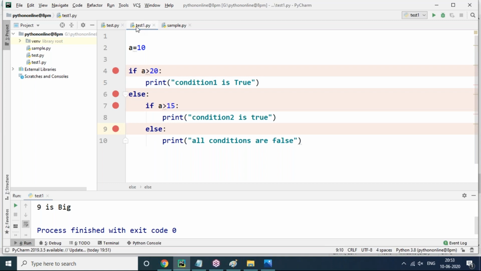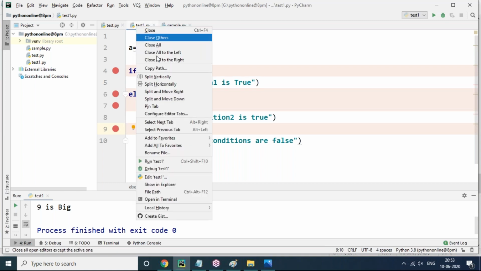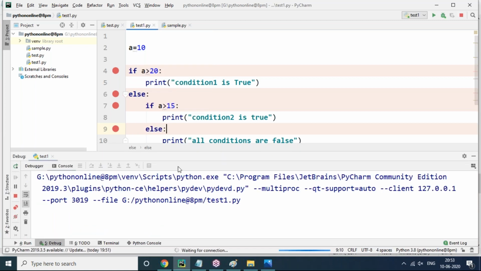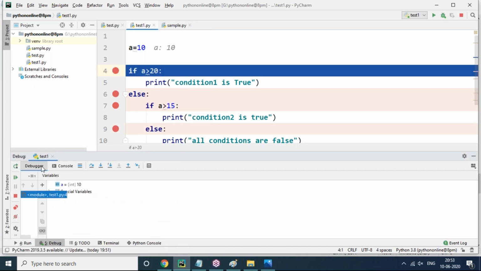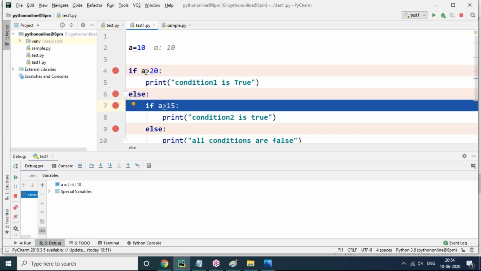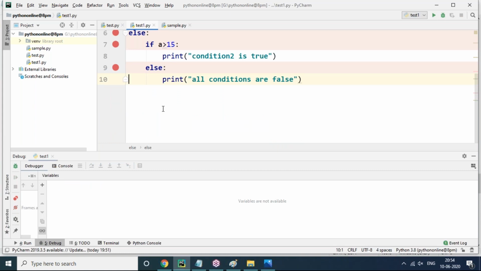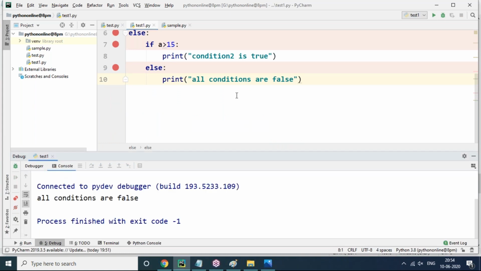Observe carefully how to keep breakpoint, and after that right click on test.py and debug test1. So once you start, debugger window will start in the bottom corner of the PyCharm editor. You can cross verify the variables also here, how the value will be assigned, what is happening here. Now a value 10, I'm clicking on the condition. It clearly says false condition. As soon as we press function key plus F8, control will jump into else block, and in else block one more if condition is there. I'm testing there a value 10 greater than 15, even it is also false, it will jump into else block. So in the output console all conditions are false, it is coming.